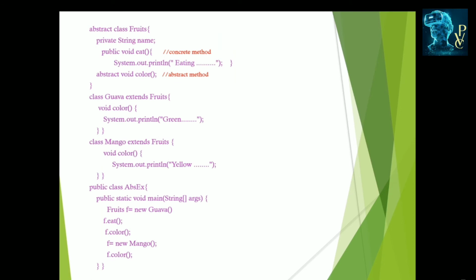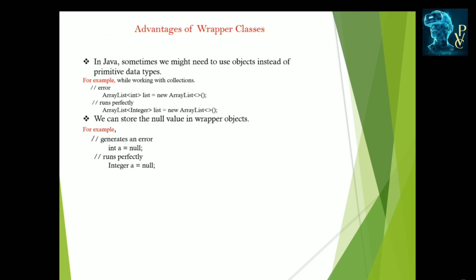These are the advantages of wrapper classes. Wrapper classes have many advantages. The main advantage of a wrapper class is converting primitive types into their related object types. In Java, in some situations we need to use objects instead of primitive types. In those situations, wrapper classes are used to convert them.